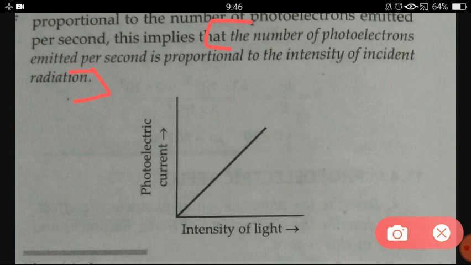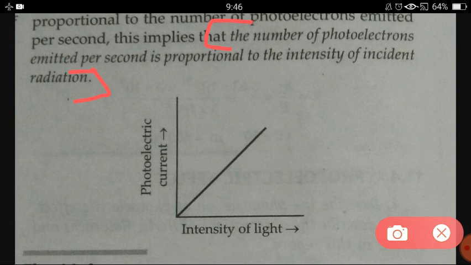When that light ray collides with the metal surface, those 10 photons will collide with 10 electrons. So the number of electrons which will come out from the metal surface is 10. If in a light ray 20 photons are present and that light ray falls on a metal plate, then 20 photons will collide with 20 electrons.